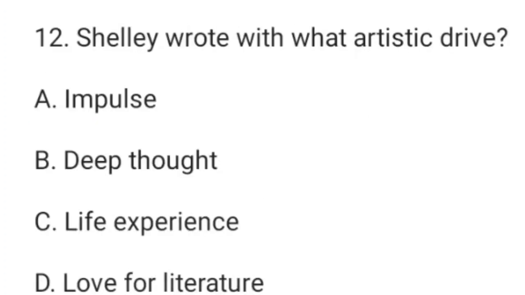Next, proceed to MCQ number 12. Shelley wrote with what artistic drive? Options are impulse, deep thought, life experience, love for literature. Here the right answer is option A, impulse. Option A is the right answer.